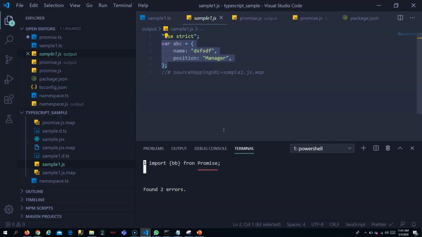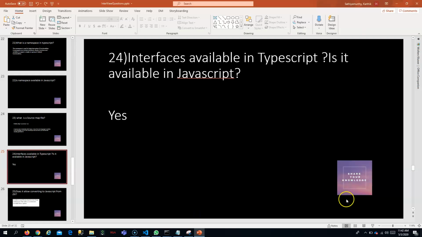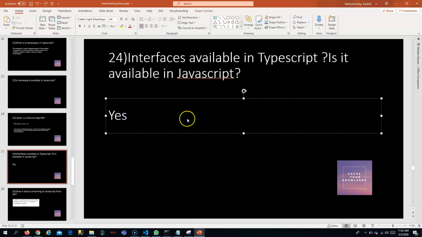Interface is only used for development, so that your code is confined to the rule of that interface, right? So interfaces are not available in JavaScript. It is available only in TypeScript, as in the case of namespace.